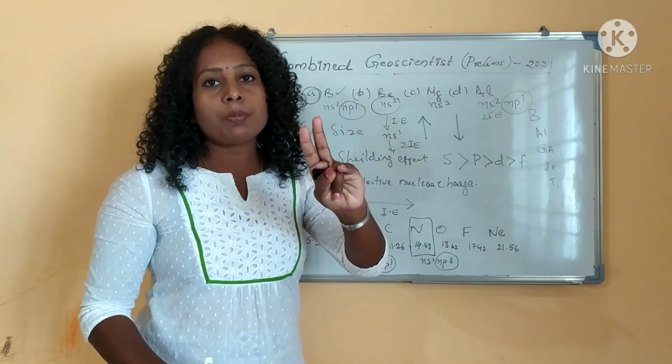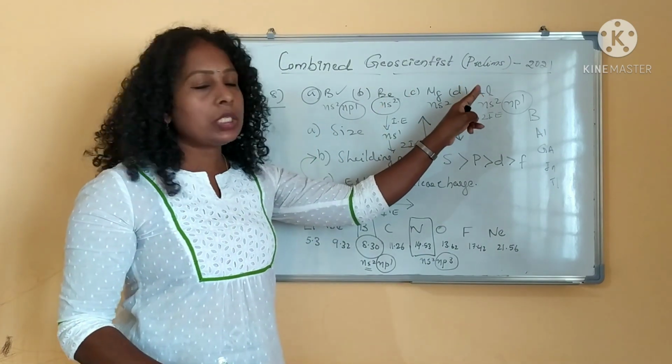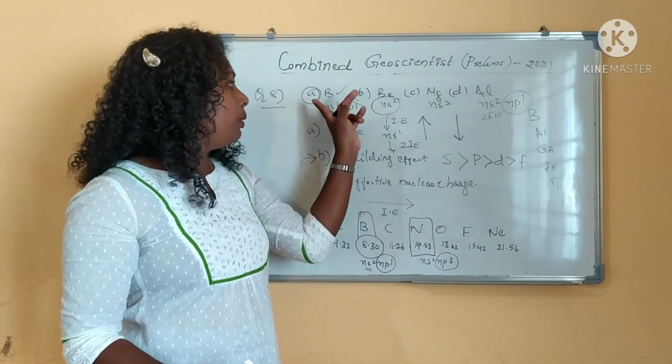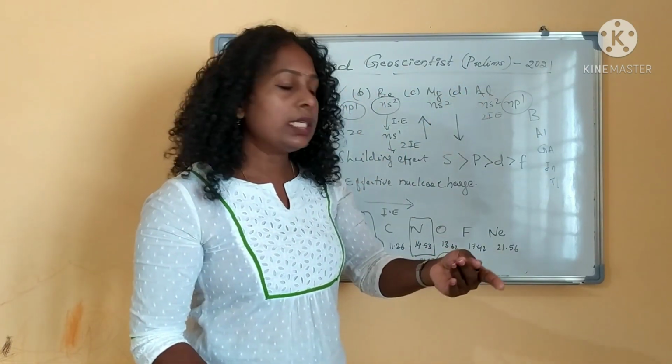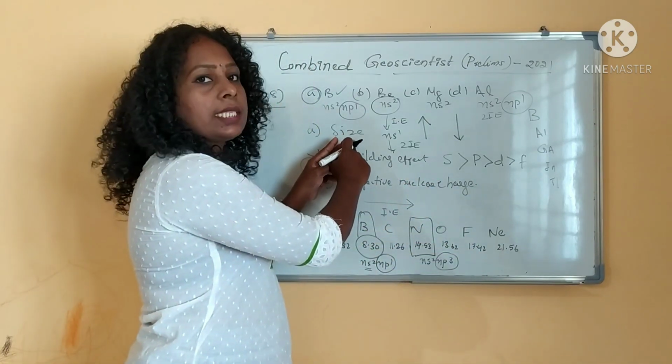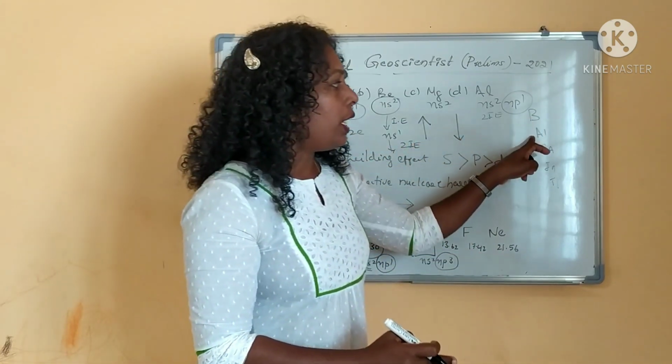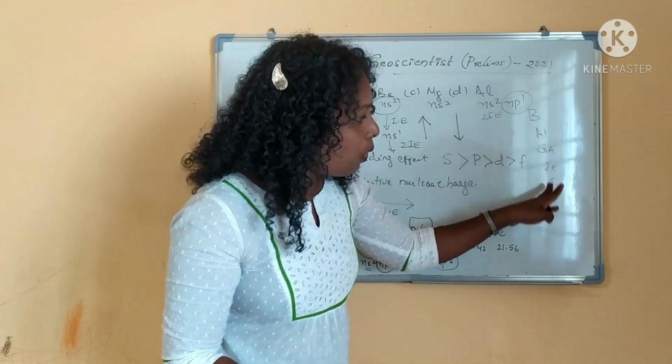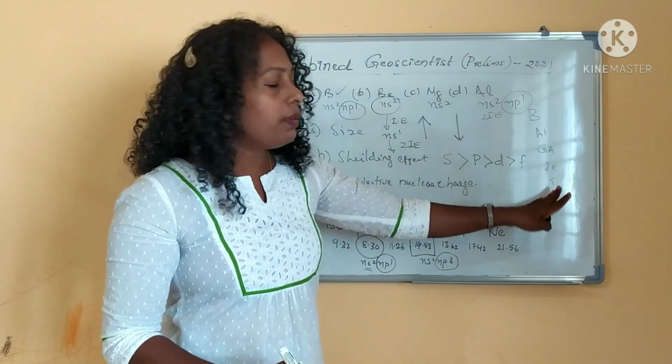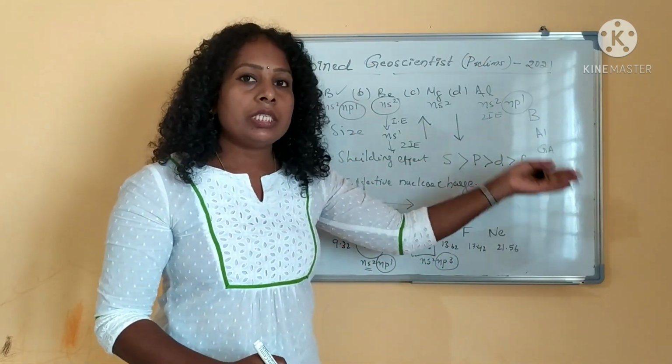So, two options you got now where second ionization energy is high: one is aluminum and boron. Then what do you have to consider? You have to consider the size of the atom. So boron and aluminum, down the group, size will be increasing and ionization energy is decreasing.